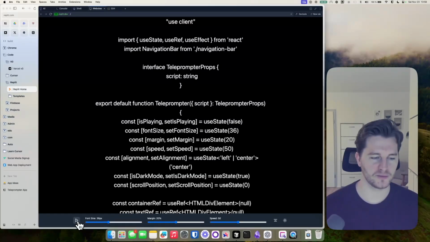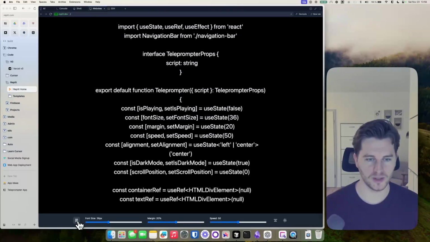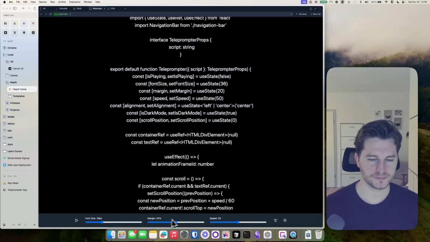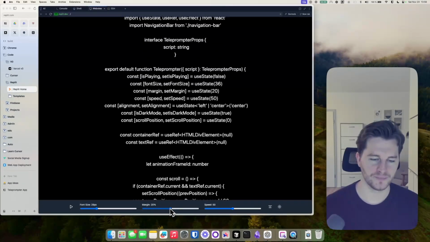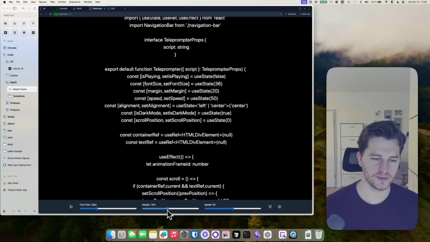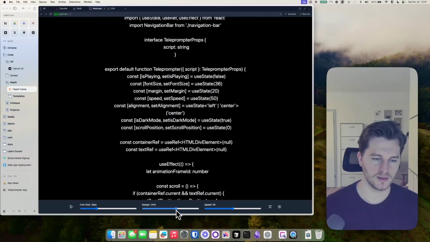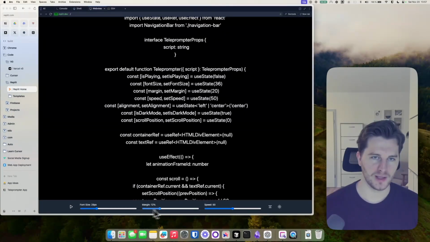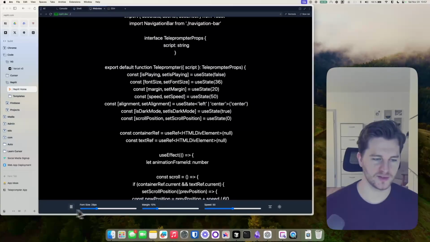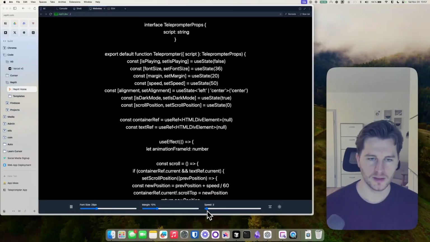We have font size. We have a play button here. So the rolling feature works. We could toggle the font size. I like that. We have something here that I can't see right now because my recording application's on there. It's margin. All right. This is not working 100%. So it seems like the last 24% or something, they don't really have an effect, but okay, this is something to consider. Speed.